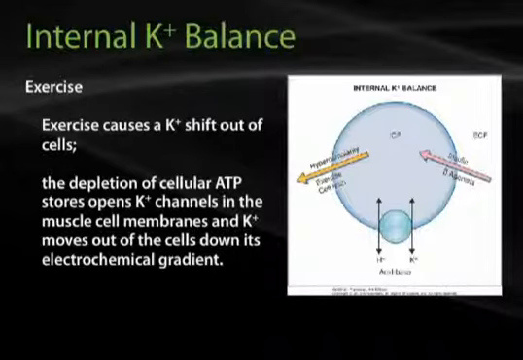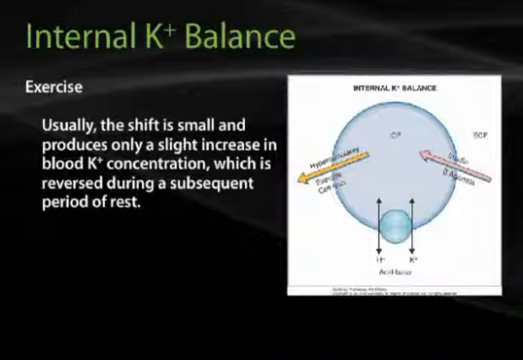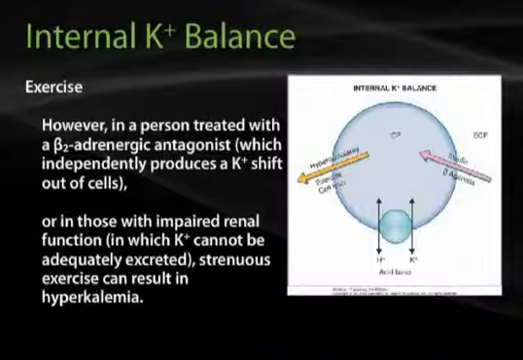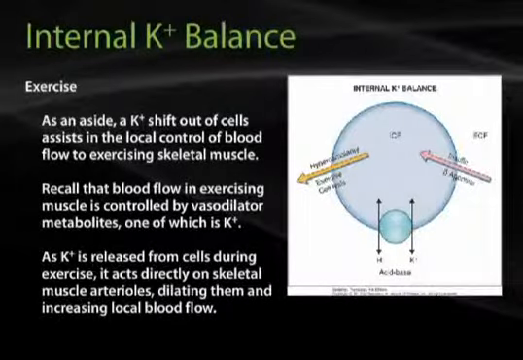Exercise can also cause a potassium shift out of cells. The depletion of cellular ATP stores opens potassium channels in the muscle cell membranes, and potassium moves out of the cells down its electrochemical gradient. Usually the shift is small and produces only a slight increase in blood potassium concentration, which reverses during a subsequent period of rest. However, in a person treated with a beta-2 adrenergic antagonist, which independently produces a potassium shift out of cells, or in those with impaired renal function in which potassium cannot be adequately excreted, strenuous exercise can result in hyperkalemia.